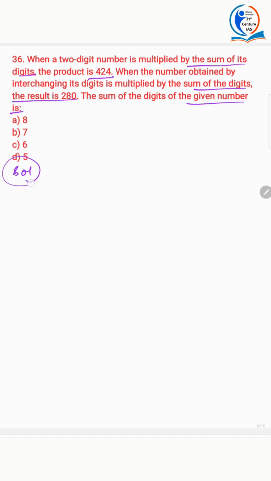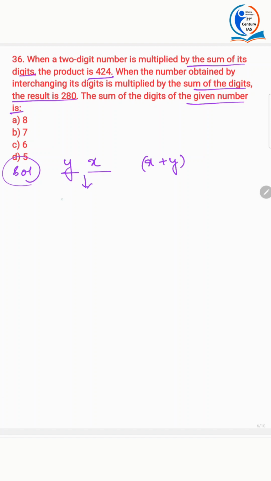He said there is a 2-digit number. It's multiplied by the sum of its digits. Fine. Now let the number be yx. It is multiplied by the sum of its digits. Now what is the sum of its digits? It is x plus y. Now what is the number?